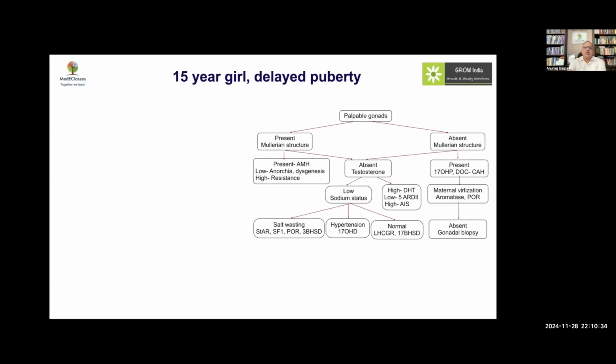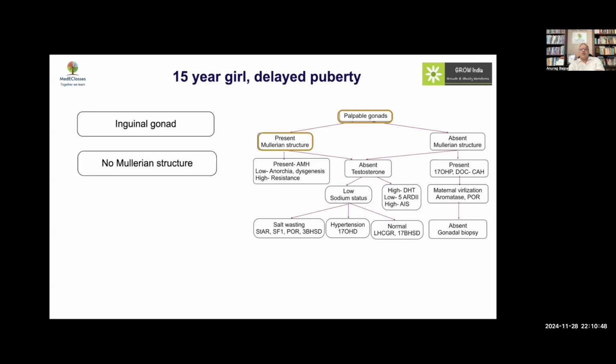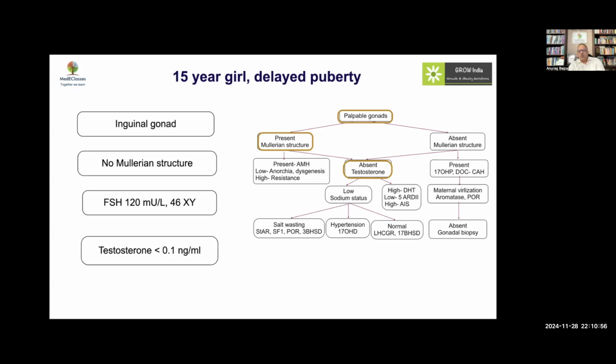15-year-old girl with delayed puberty. Again, there is an inguinal gonad. So this is the opposite of that boy, quote unquote, boy with precocious puberty who had come to us with that scenario. This girl has an inguinal gonad and delayed puberty. There are no Mullerian structures. So we are clearly dealing with a scenario of an XY individual. FSH is high, testosterone was low, and an important clue here was there was hypertension. So a girl who has sexual infantilism and hypertension, think of 17-hydroxylase deficiency, particularly if there is hypokalemia, and if there are inguinal gonads, this is an XY individual with 17-hydroxylase deficiency.